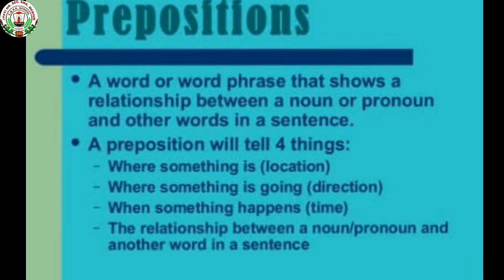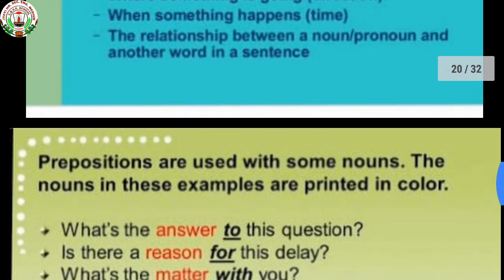So a preposition is a word placed before a noun or a pronoun to show in what relation the person or thing denoted by it stands in regard to something else. Prepositions always show the relationship of the noun or the pronoun with the other words in a sentence.